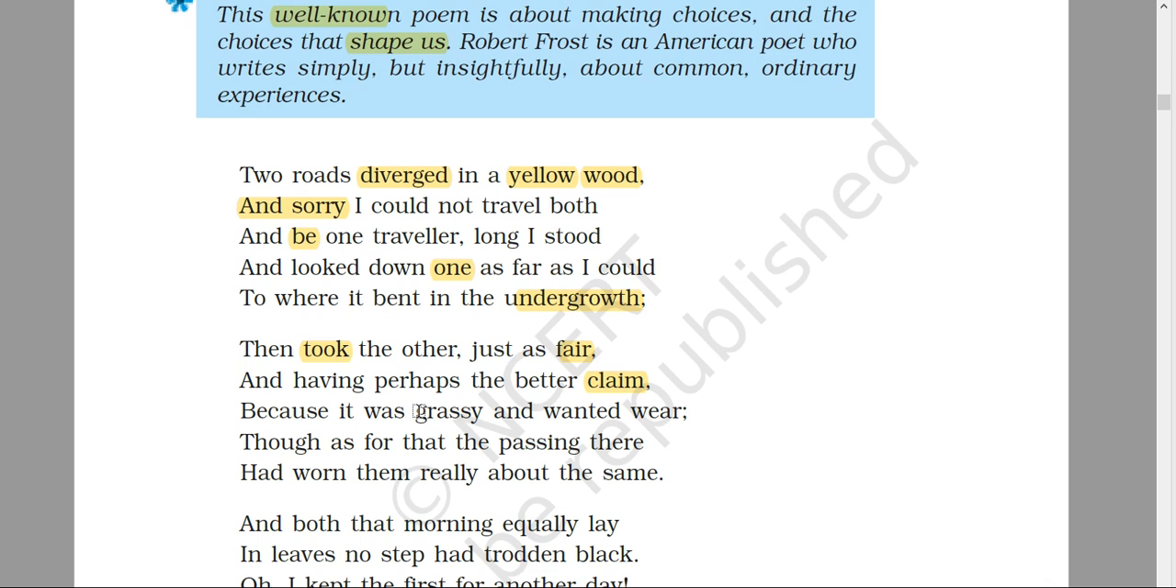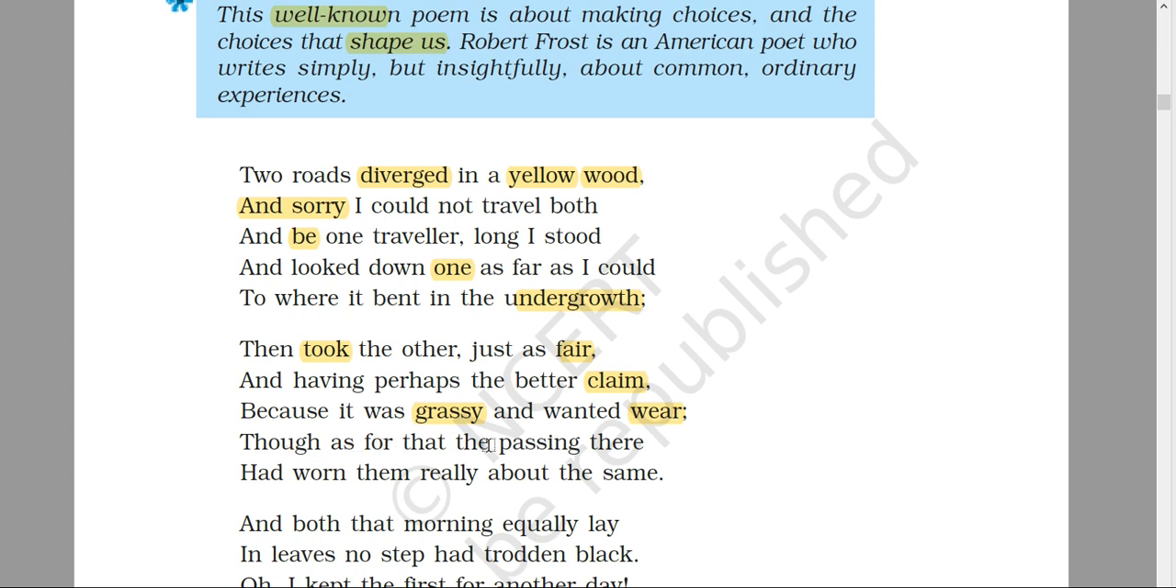Because it was grassy. The second road was full of grass. It was fresh and wanted wear. And the road wanted that anyone could walk onto that wear. Wanted wear here means that the road was presenting a better claim that the poet should move onto that road. Though as for that, the passing there had worn them really about the same.